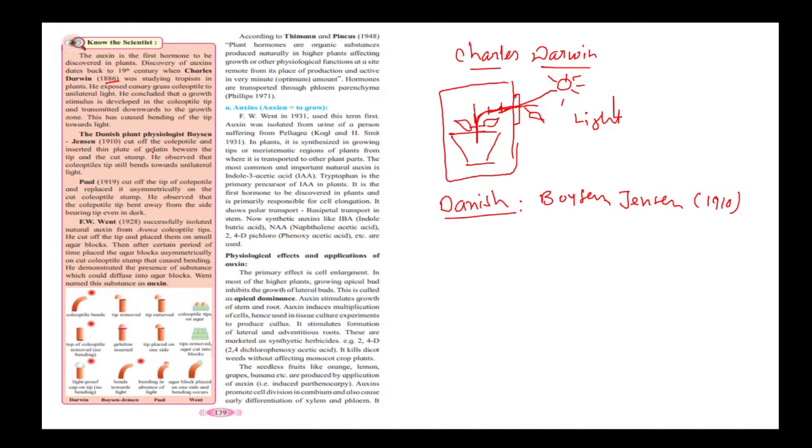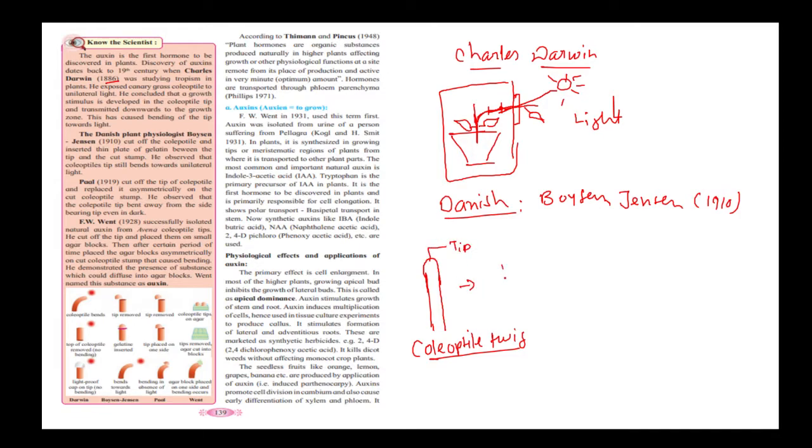What he did was cut off the coleoptile and insert a thin plate of gelatin between the tip and the cut stem. Suppose this is the coleoptile twig, and this is the tip of the coleoptile.